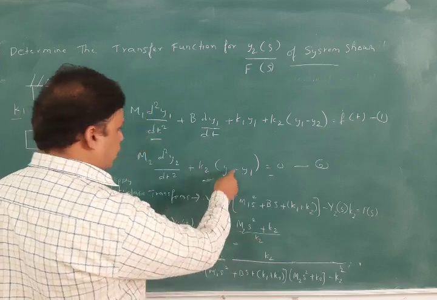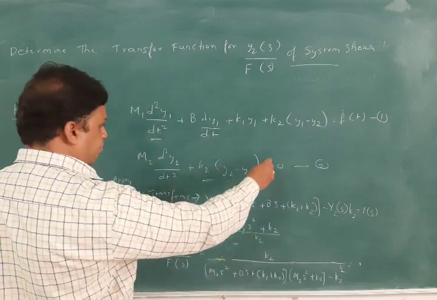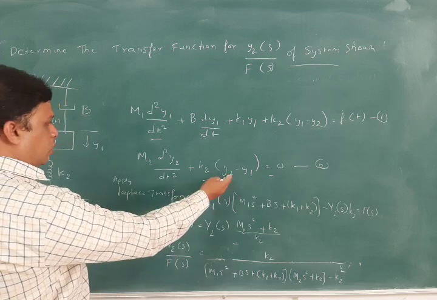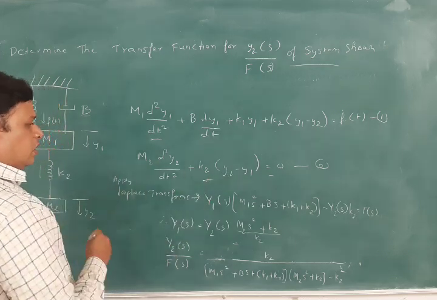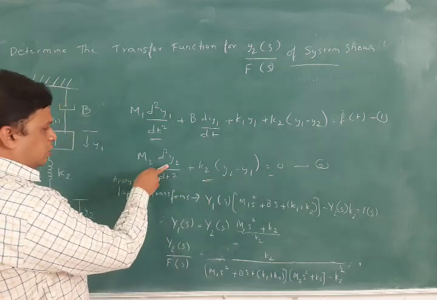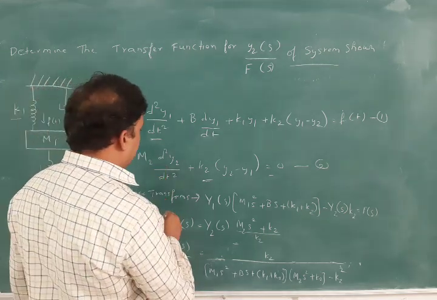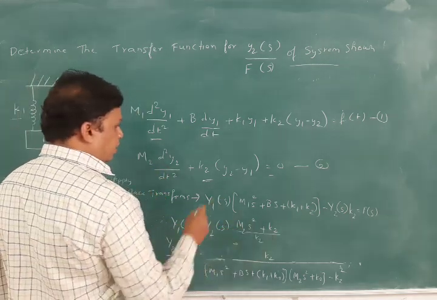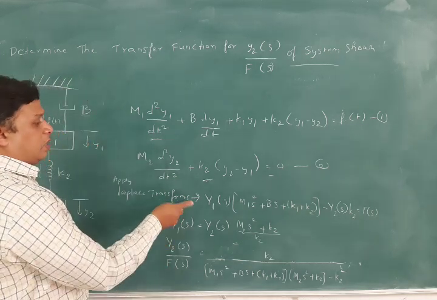If you take Y1(s) separately from this equation and do the Laplace transform for this, the same thing, m2 into s square, it is s square here, and we will write that equation m2 s square plus k2 by k2. These two equations are got after the Laplace transform.